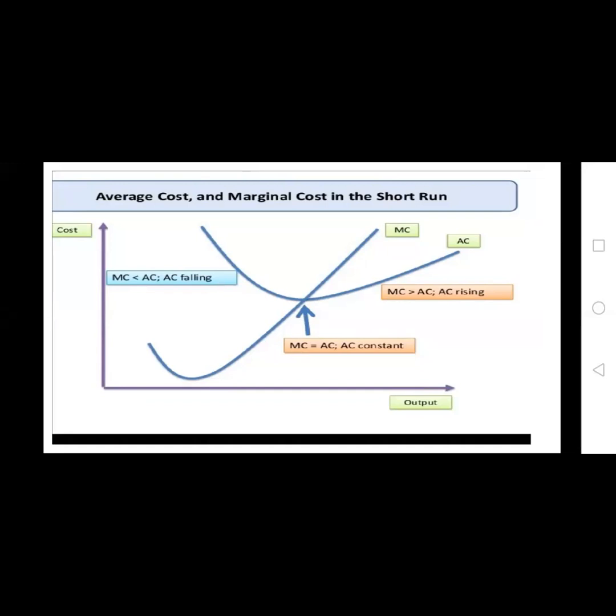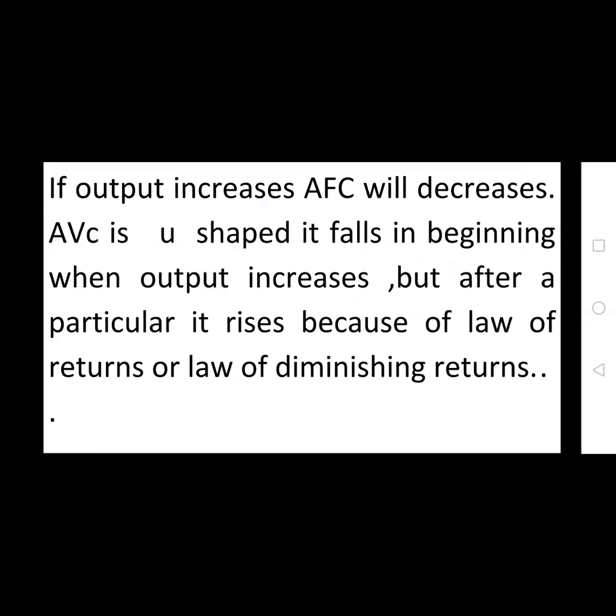On the left side, marginal cost is less than average cost, so average cost is falling. On the right side, marginal cost is greater than average cost, so average cost is rising. This axis is the cost and this is the quantity of output. So that is the relationship between average cost and marginal cost changes in the short run. If output increases, average fixed cost will decrease.